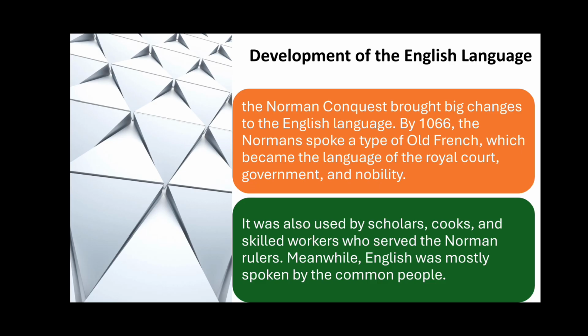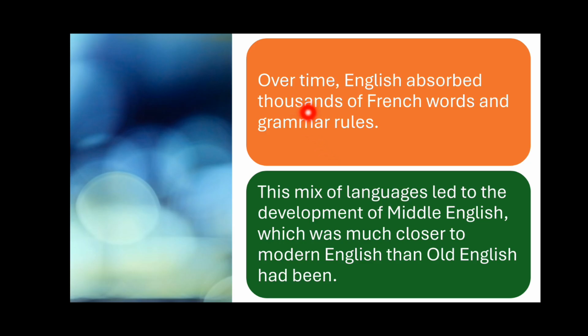And Latin was the language of the church at that time. It was also used by the scholars. What about French? French was used by the cooks and the skilled workers who served the Norman rulers. Meanwhile, English was mostly spoken by the common people, as I told you. Over time, English absorbed thousands of French words and grammar rules. This mix of language led to the development of Middle English, which was much closer to modern English than Old English had been.